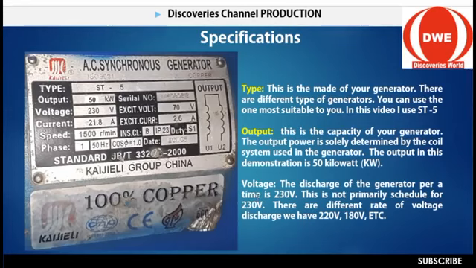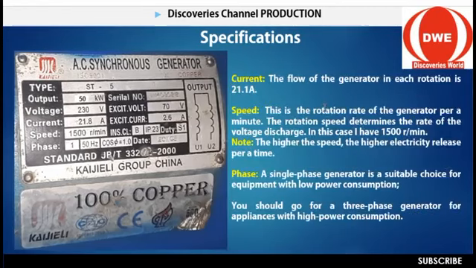Then if you go further, you also have the current system. This is the current. If you see the current, that's the input of the generator in each region, 2.1. The current and the voltage are almost similar, almost like a range. But most times I consider the voltage more than the current, because the voltage is more or less similar to the current issue.